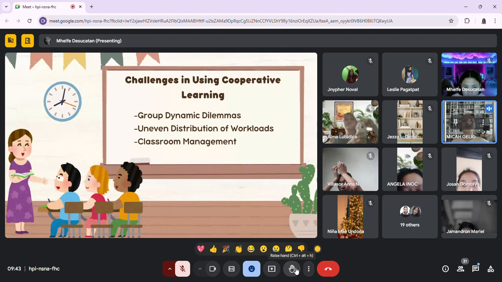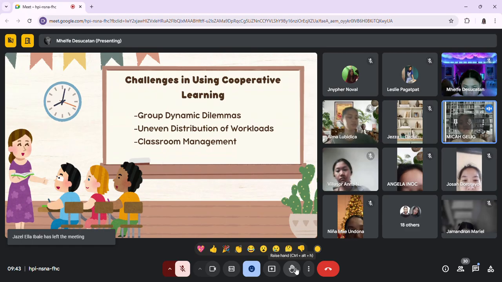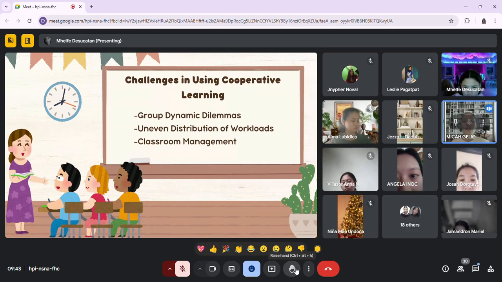All right. For example, in a group activity where children are tasked with building a model of a house, one child might want to take charge, directing the others, while another child prefers to work quietly and independently.